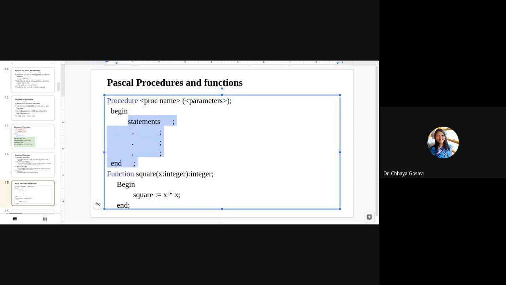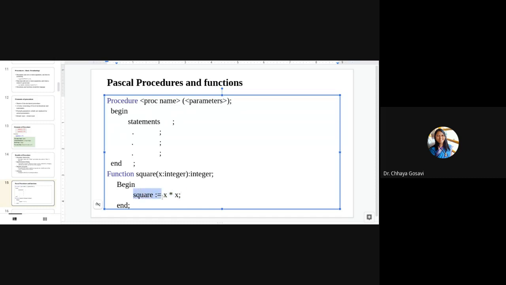So here you can see there is no return type. For a function, we have the function keyword, then the function name, say square, then parameters, and then colon and the return type, which is integer, and then semicolon. And begin and end, and in begin we can have multiple statements, the body of the method.